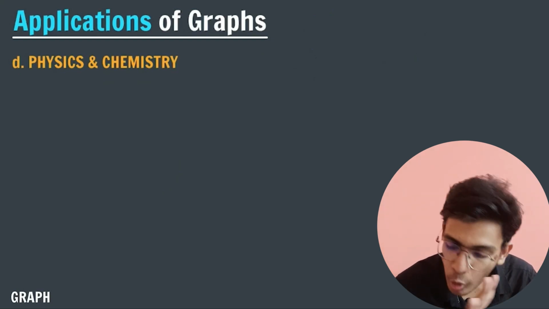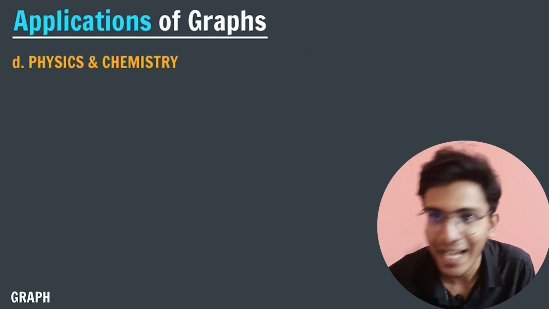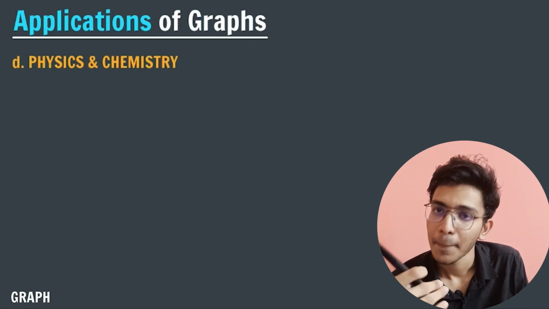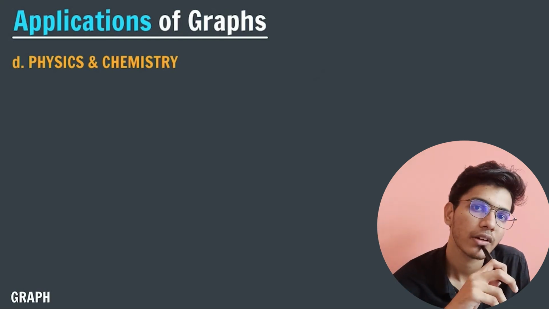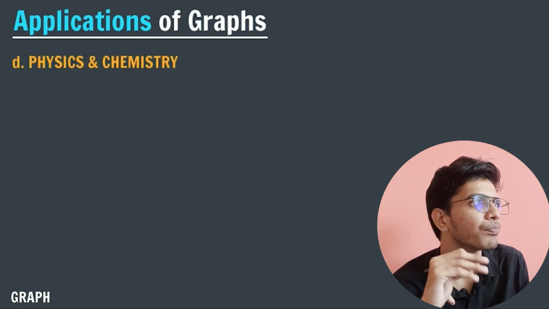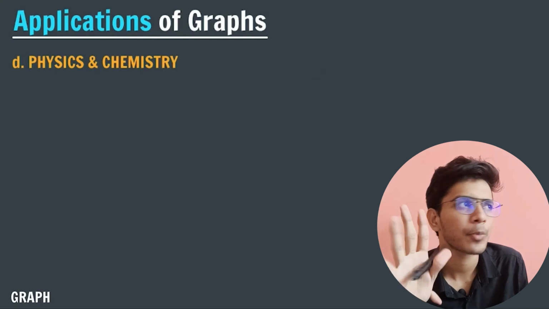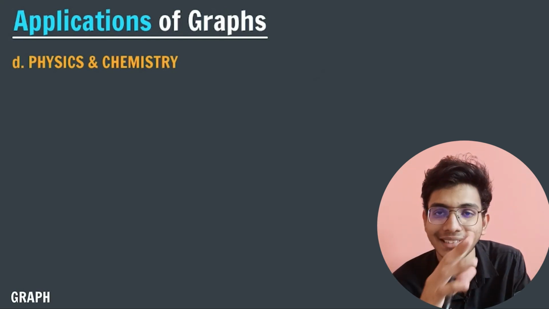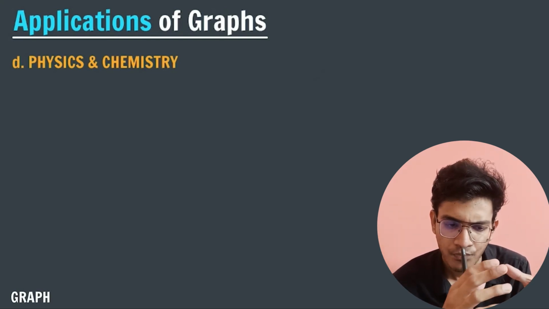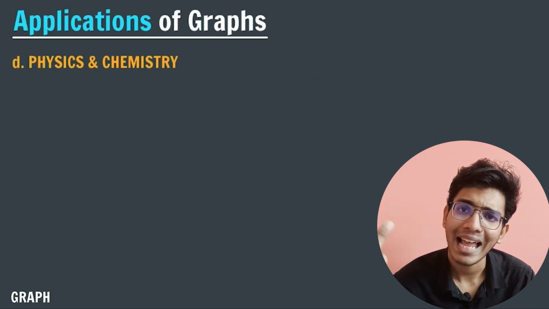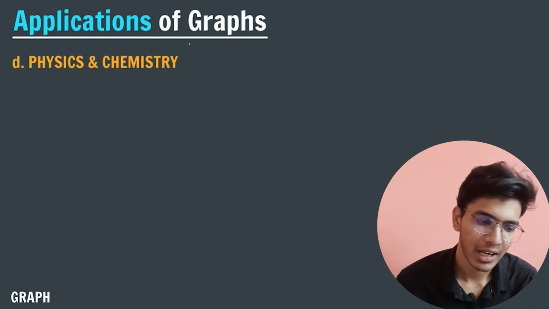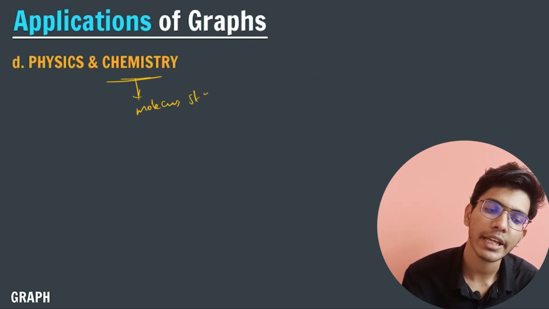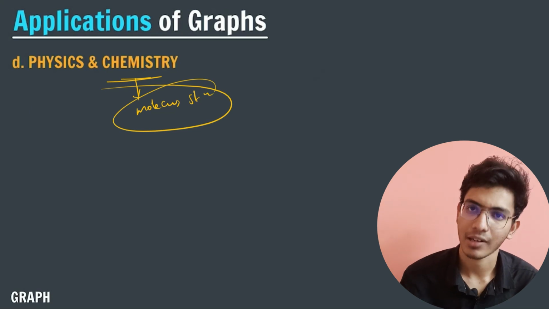And one more interesting concept you might not have realized is that in physics and chemistry, in the pure sciences, we use the concept of graph. For example, in thermodynamics we have the concept called entropy. Entropy is disorder, and this disorderness can be calculated using the concept of graph. Reactions of molecules and the structures of molecules can be studied using graphs, right?